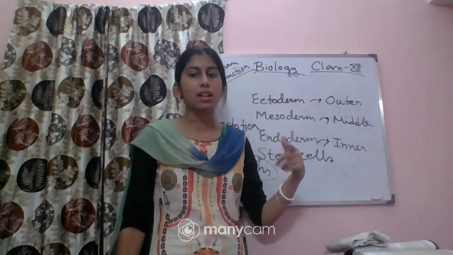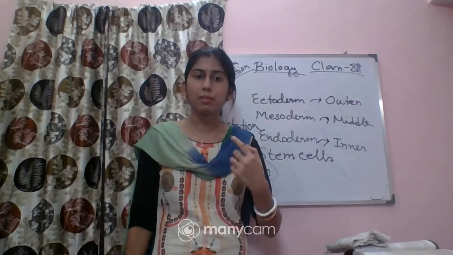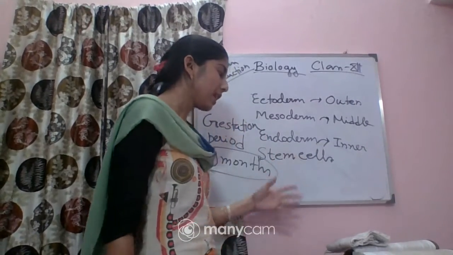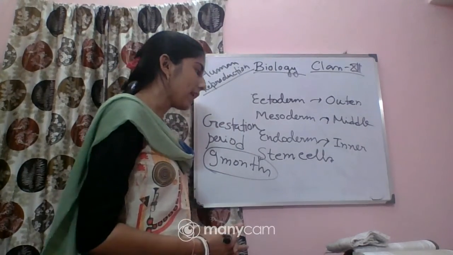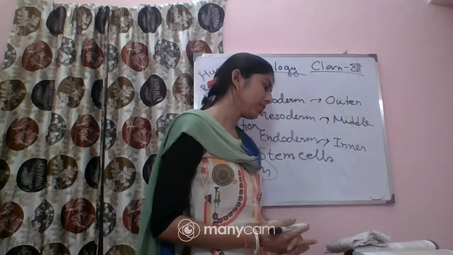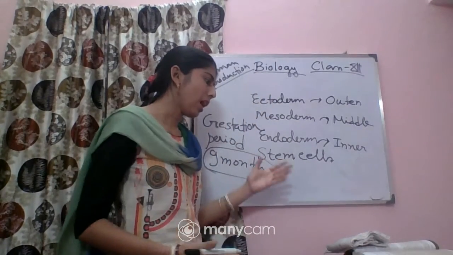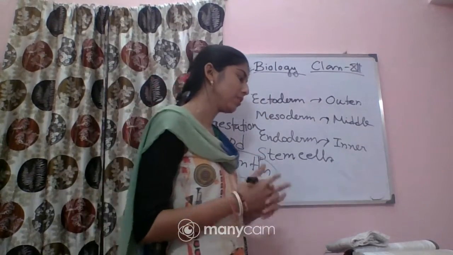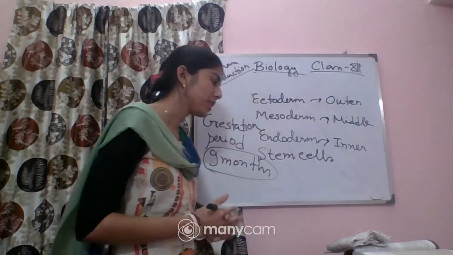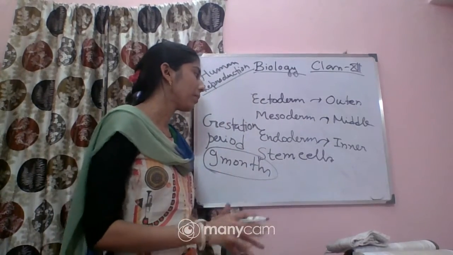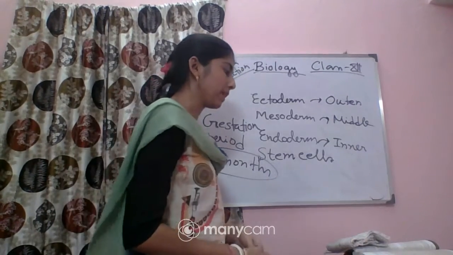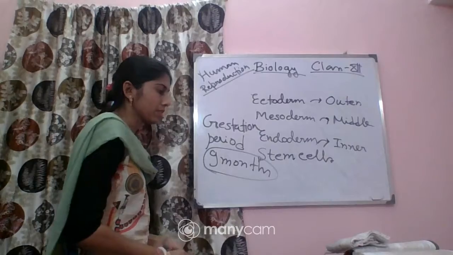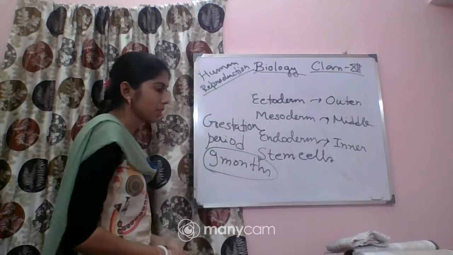Okay, so first the heart will be formed after the first month of the pregnancy, and after the second month of the pregnancy, limbs and digits will be formed. After the first trimester, this fetus will develop its limbs and digits. Full development of the limbs and digits will take place after the 12 weeks of pregnancy, or after the first trimester. Okay, so after the first trimester, what will we get?